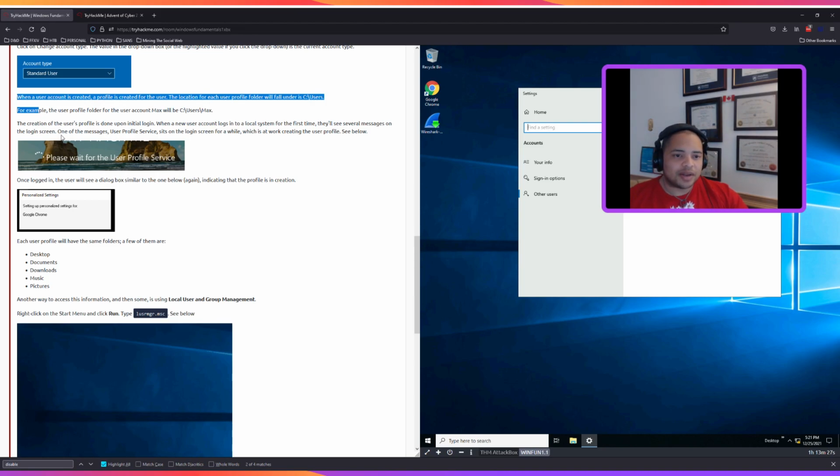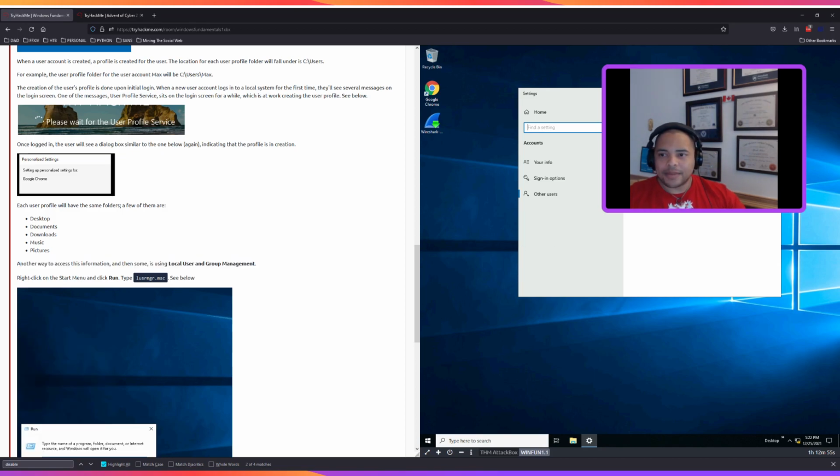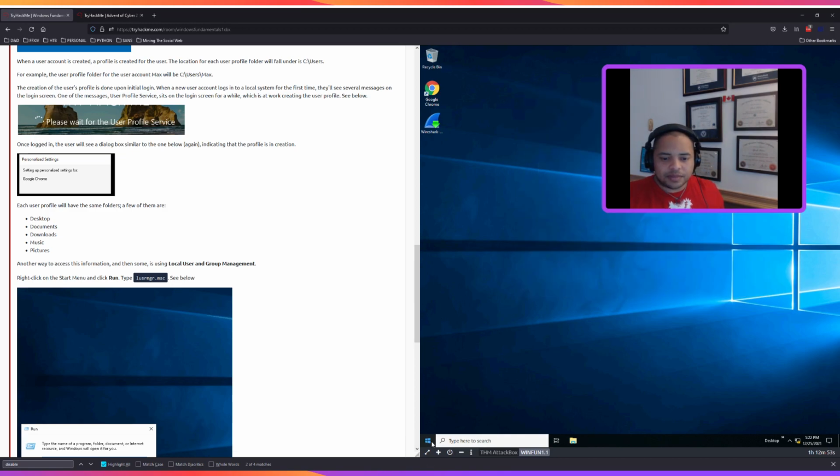When a new user account logs into a local system for the first time, they'll see several messages on the login screen. One of the messages, User Profile Service, sits on the login screen for a while, which is at work creating the user profile. See below. Please wait for the user profile service. All right. Once logged in, the user will see a dialog box similar to the one below, again indicating that the profile is in creation. All right, another way to access information and then some is using local user and group management. All right, so let's go there.